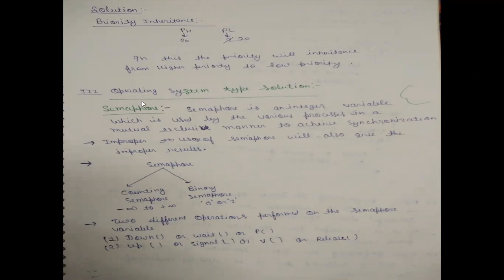So the first one is the semaphore. Semaphore is used to provide the operating system type solution. Semaphore is an integer variable which is used by the various processes in a mutually exclusive manner to achieve synchronization. Improper use of semaphore will also give an improper result. Semaphore is an integer variable used to provide a solution to the synchronization problem in a mutually exclusive manner.